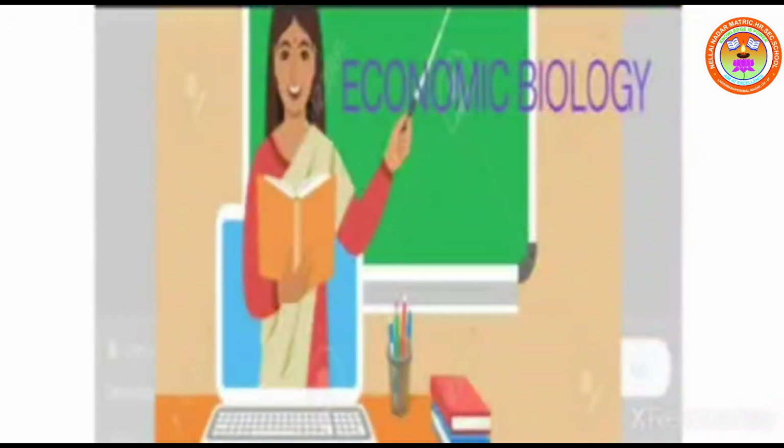Good morning, children. In the economic biology lesson, as a first unit, you would have learned about horticulture and floriculture. As a second unit, we will learn about manuring.